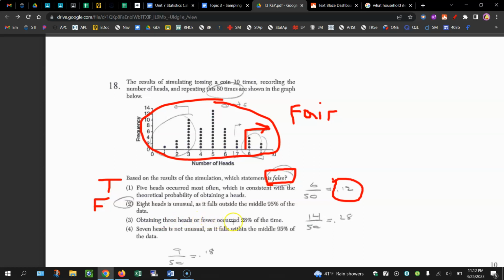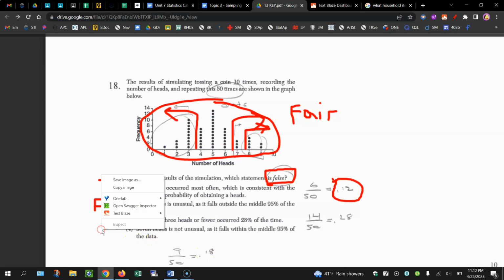Obtaining 3 heads or fewer occurred 28% of the time. If we were to count the dots at 3 or less, you are going to get 14 out of 50, or 28%. That's true. 7 heads is not unusual, as it falls within the middle 95%. Also true, because 7 or higher, you're looking at 9 dots out of 50, which happens 18% of the time, which is not unusual. So that's why this is choice 2.